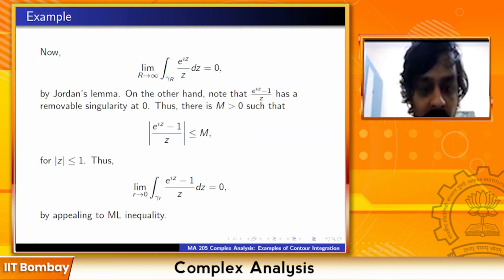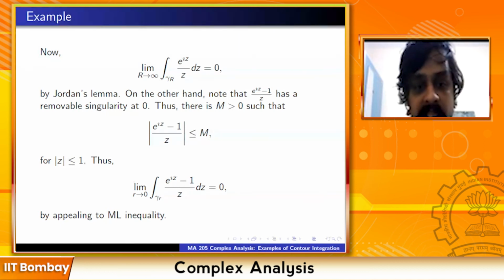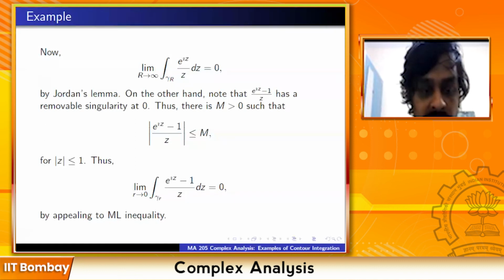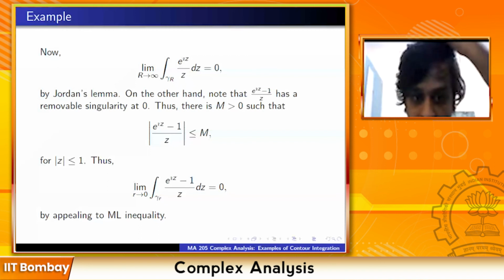The limit as little r tends to 0 of the integral of (e^(iz) minus 1) upon z dz is equal to 0 by appealing to the ML inequality, because the function is bounded by M and the length of the contour is tending to 0. So when I take the product, this will go to 0.